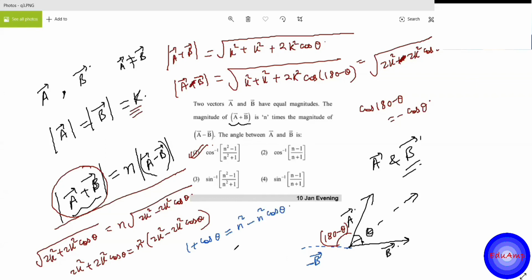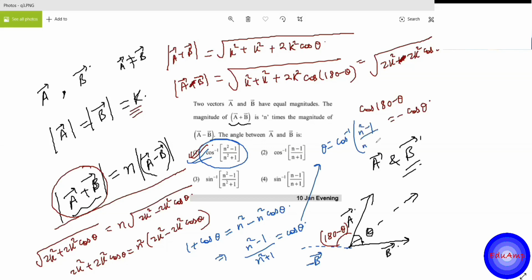Now I have to collect the cos theta terms, right? So this will become n square minus 1 divided by n square plus 1. This is the value of the cos theta. So theta is the inverse of this. Okay, cos inverse of n square minus 1 upon n square plus 1. Okay. Fine. Straight away application of the formula.